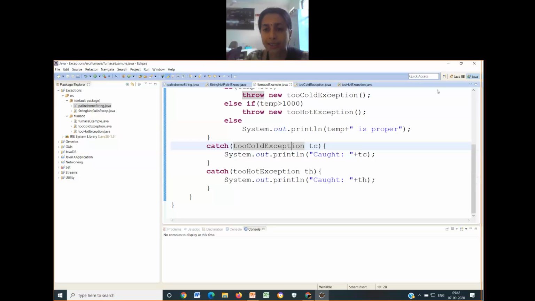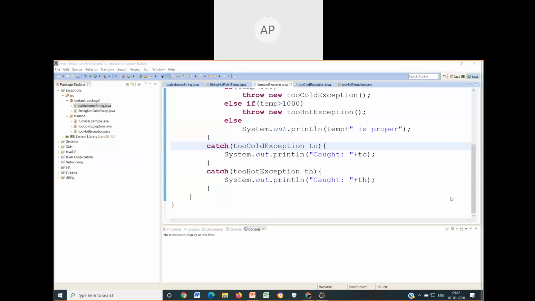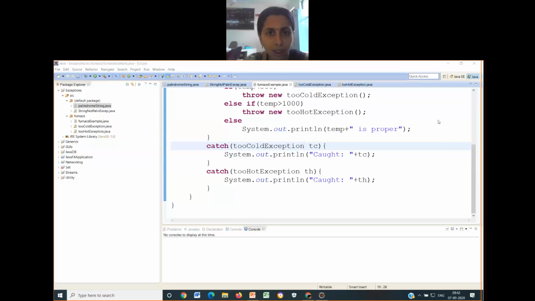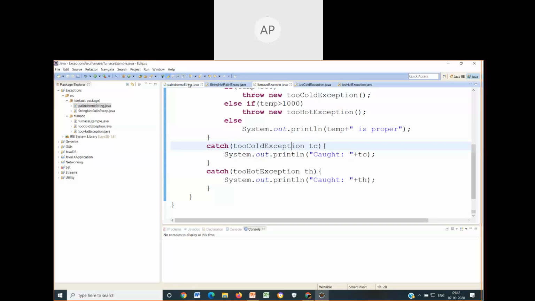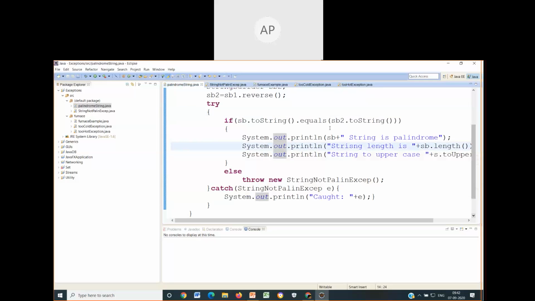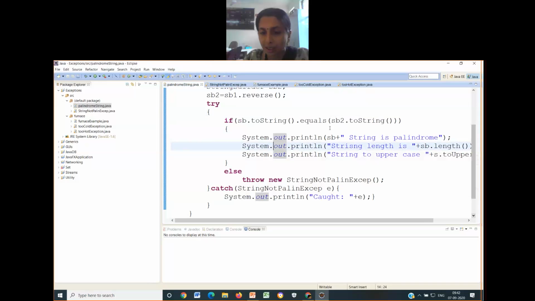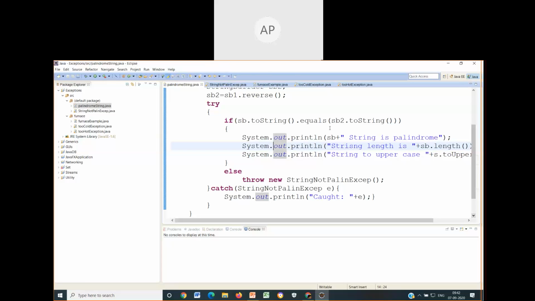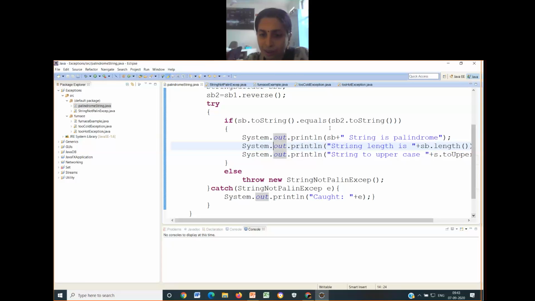Excuse me, ma'am. Who is speaking? Ma'am, I'm Aditi. Yeah, tell me. Ma'am, in the previous example, can you show how the program is working when we pass the SB as a parameter to the constructor we have created? Yeah, that's what I told, Aditi. I will take up that in the next class. Constructor with the parameters, I will show it in the next class. I told it then only. Don't worry. Yes, I'll take immediately in the next class the same example.